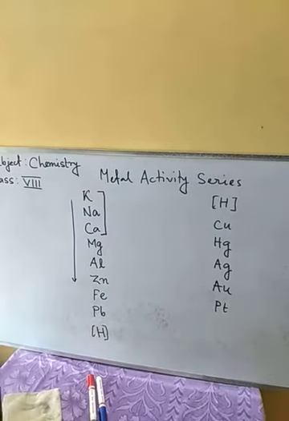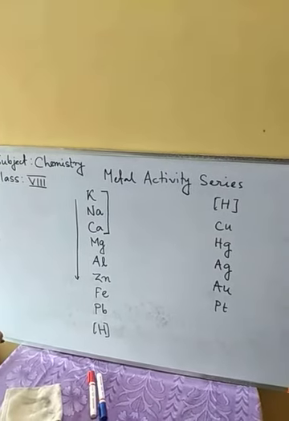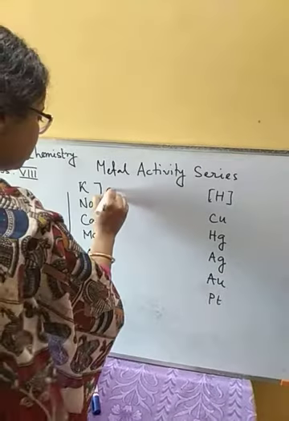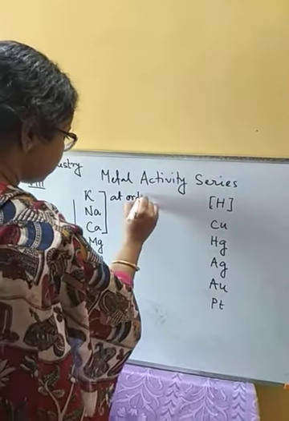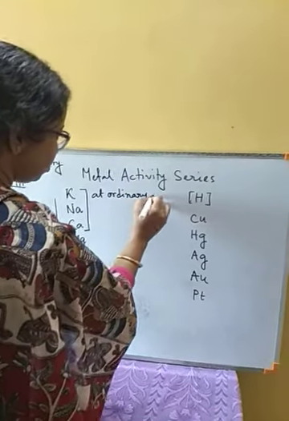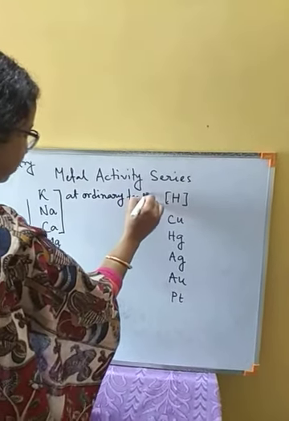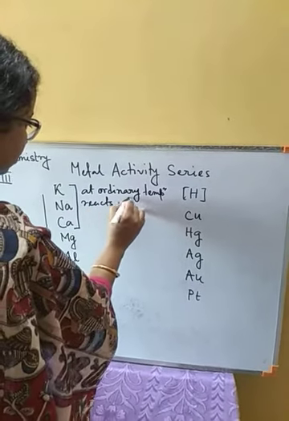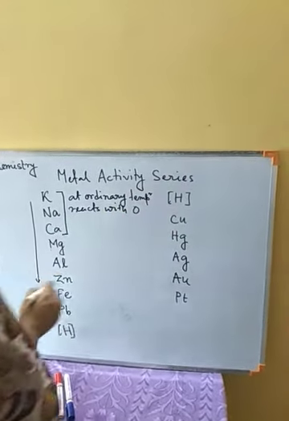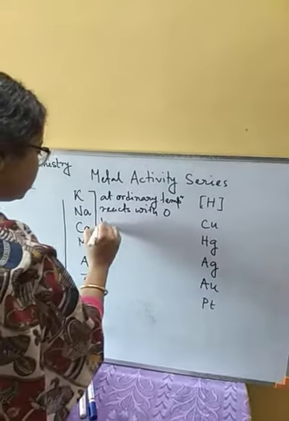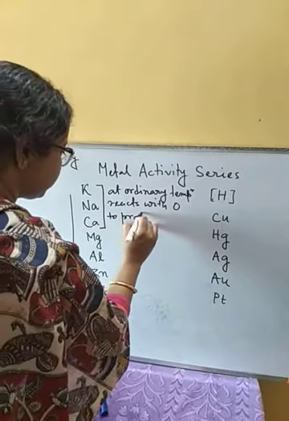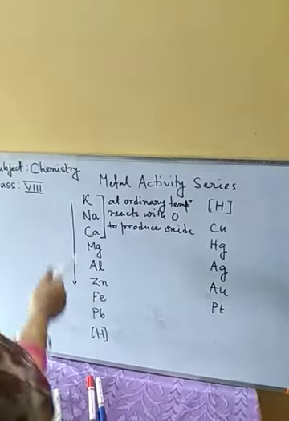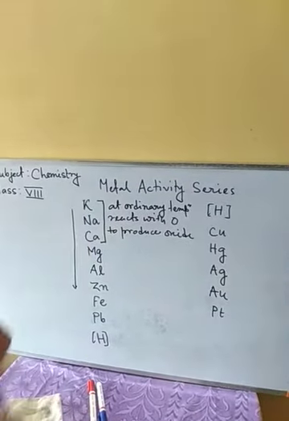So at ordinary temperature only, they will react with oxygen to form oxide. Okay, potassium, sodium and calcium.